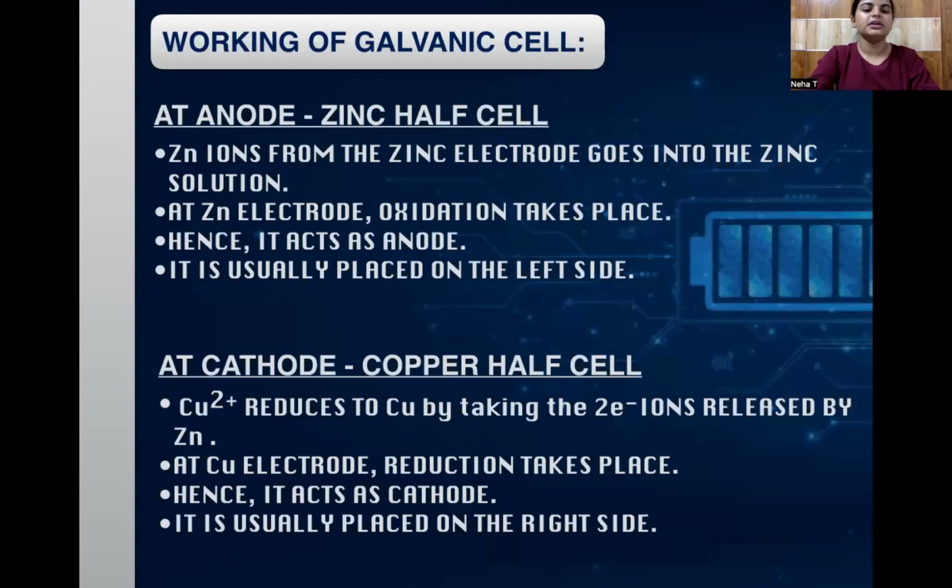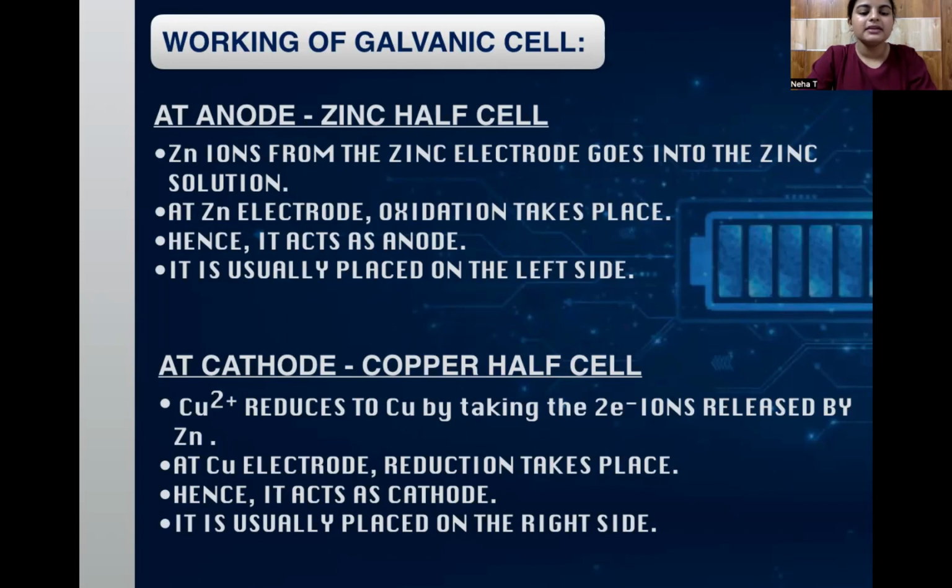Coming to the working, we just learned about the working over here. We'll just read what is given in the PPT. Zinc ions from the zinc electrode go into the zinc solution. At the zinc electrode, oxidation takes place. Where oxidation takes place, we term it as the anode. So the zinc half cell is the oxidation half cell or the anode. It is usually placed on the left side. From our point of view, we place it on the left side, and the cathode, we place it on the right side.